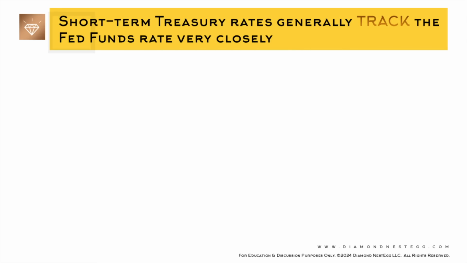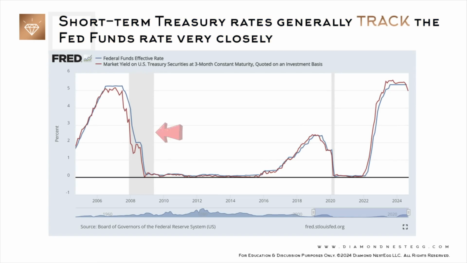Short-term treasury rates generally track the Fed funds rate very closely, as we can see from this chart. The blue line shows the effective Fed funds rate for the last 20 years, and the red line shows the yield on a 3-month T-bill. When the Fed funds rate goes up, so does the yield on the 3-month T-bill. When the Fed funds rate goes down, so does the yield on the 3-month T-bill. In fact, they're almost the same line if you look fast enough. So you can expect to see any change in the Fed funds rate to be translated almost immediately into other short-term financial products as well, including T-bills and CDs with shorter maturity dates.